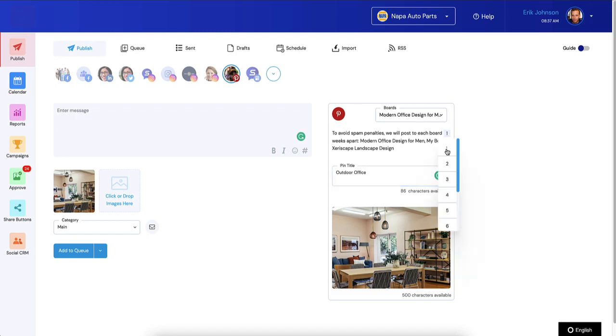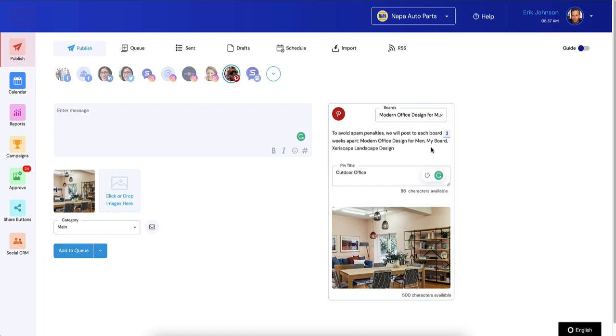You can change this to multiple weeks apart if you feel more comfortable with that, or if that just meets with your content strategy. But the bare minimum is 1 week. So you've got to wait at least a week between this. That way you're not going to be violating their spam policies, but your pin will still eventually be seen by all of your followers.